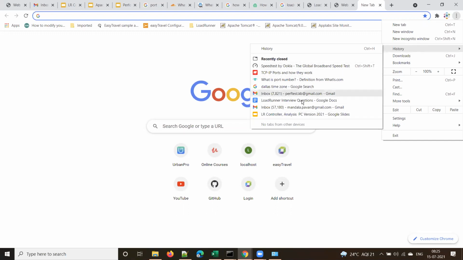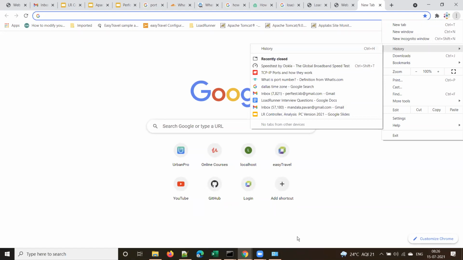Here you can see the recent websites that I have visited, and the URLs that I have accessed, in the history.